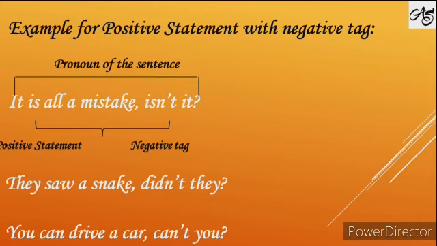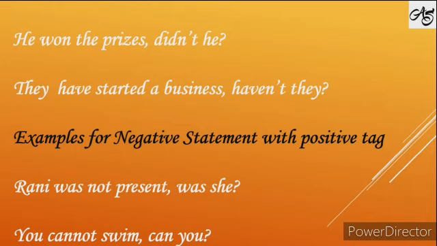It is all a mistake, isn't it? See, they have taken the pronoun as well as the negative tag. They saw a snake, didn't they? You can drive a car, can't you? He won the prize, didn't he? They have started a business, haven't they?